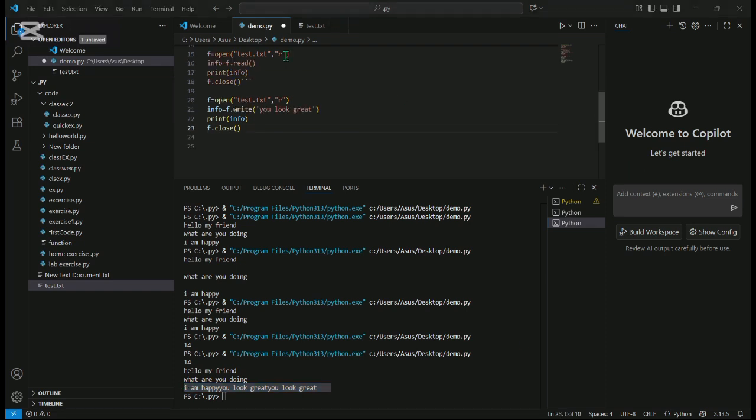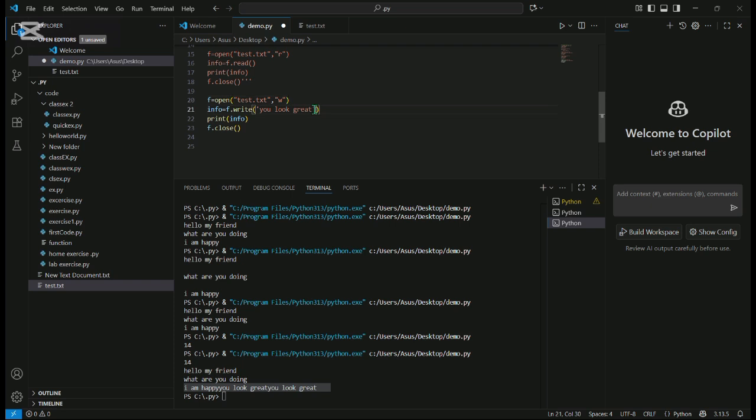I'm going to use the write mode here. Instead of r, let me put w. The difference between append and write is that append will not erase the old messages, it will just add the message from behind, at the end. But in case of write mode, it will erase all the old messages. It will add only the new message that we are going to add.